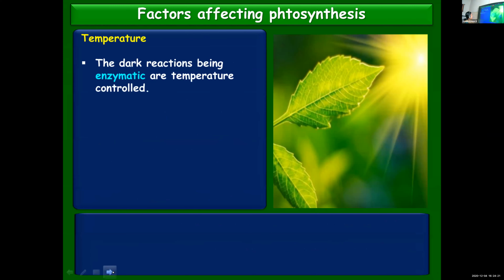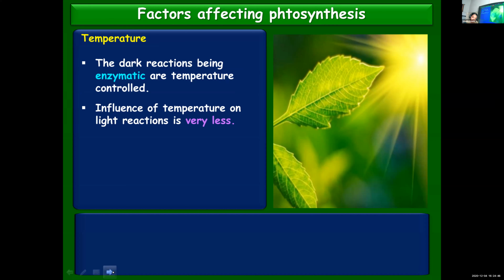The last point is temperature and the dark reactions. Already we learned about light and dark reactions, and dark reaction, as you know about enzymes, we learned different enzymes playing an important role in the dark reactions. These are enzymatic, and you know that if an enzyme has to work, they need an optimum temperature, optimum pH. So there are certain factors, only under these optimum conditions enzymes can work properly. So definitely temperature plays a very important role in enzymatic reaction.